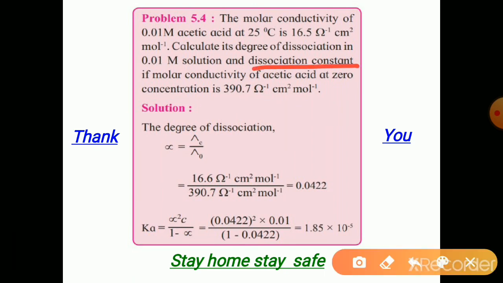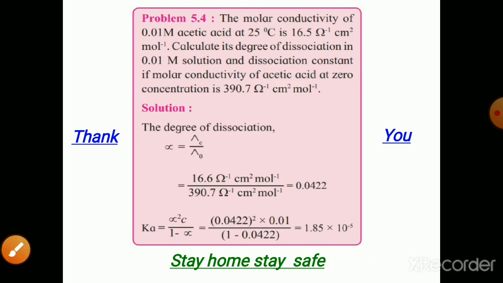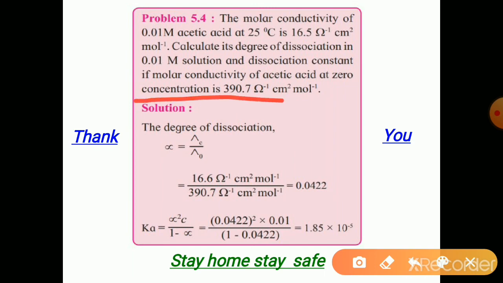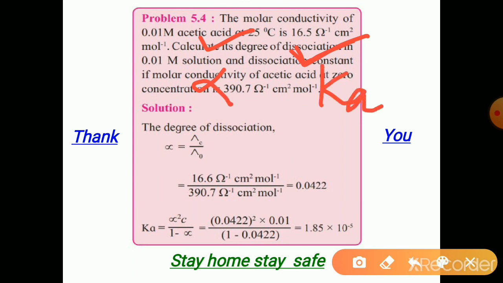And the dissociation constant, if molar conductivity of acetic acid at zero concentration is provided. Molar conductivity of acetic acid at zero concentration, that is lambda naught, is given here and we are asked to calculate the dissociation constant. Calculate the degree of dissociation alpha, and as it is an acid, the dissociation constant is Ka.